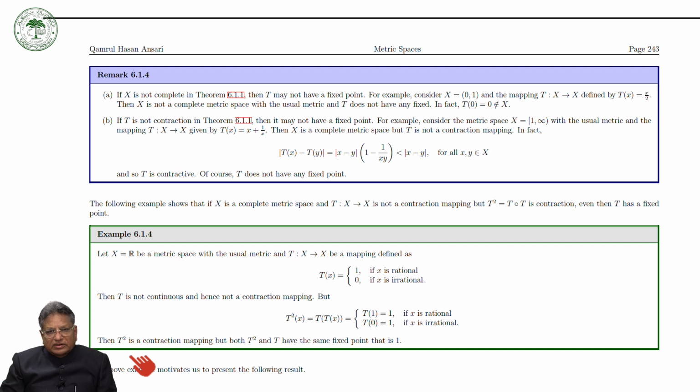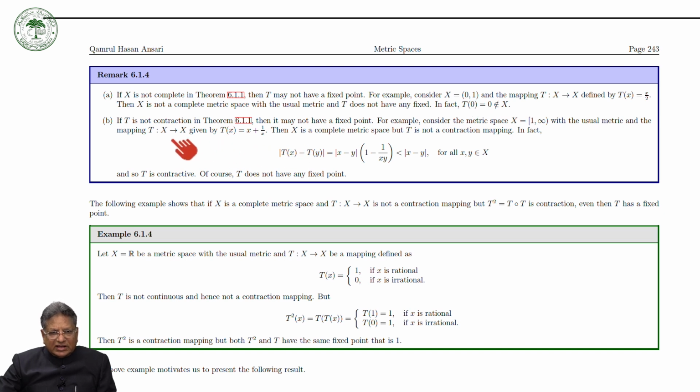For example, consider X is equal to the open interval (0, 1), and consider T a map which is defined as Tx is equal to x upon 2. And of course because X is the open interval (0, 1), it is not complete, and you will see that T does not have any fixed point in X, because the fixed point of T is 0, but 0 is not in X, so it would not have a fixed point in X.